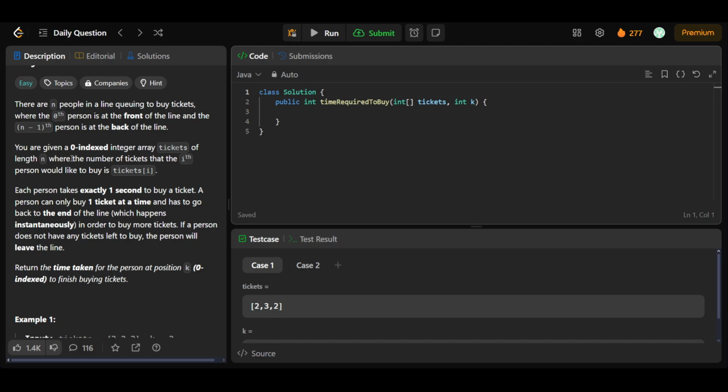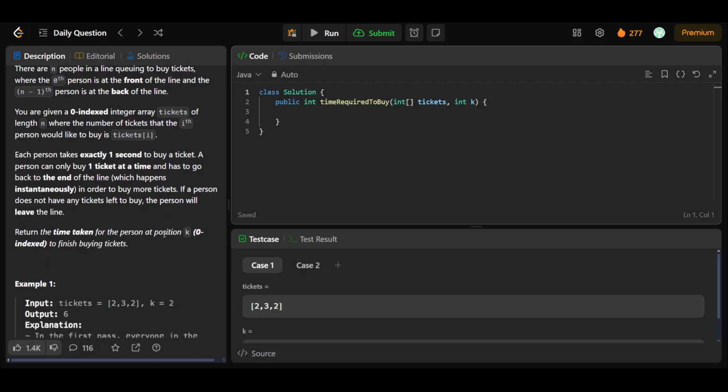Okay, and we'll be given a 0-indexed integer array tickets of length n, where the number of tickets that the ith person would like to buy is tickets[i], and each person will take exactly 1 second to buy a ticket. A person can buy only one ticket at a time and has to go to the back of the line, which will happen instantaneously, in order to buy more tickets.